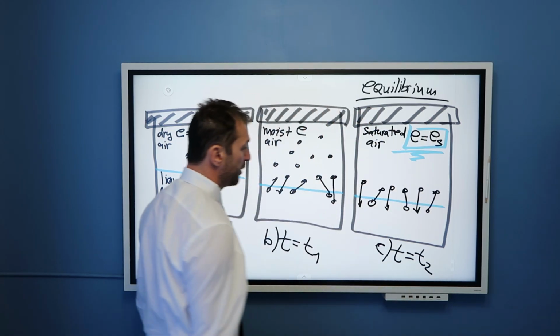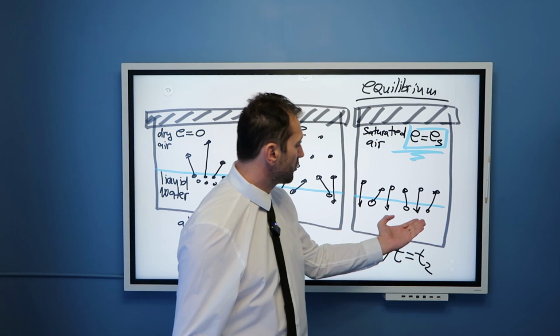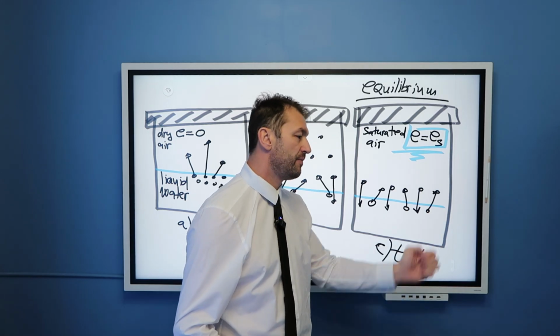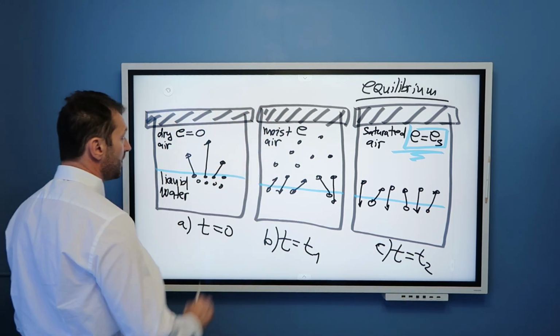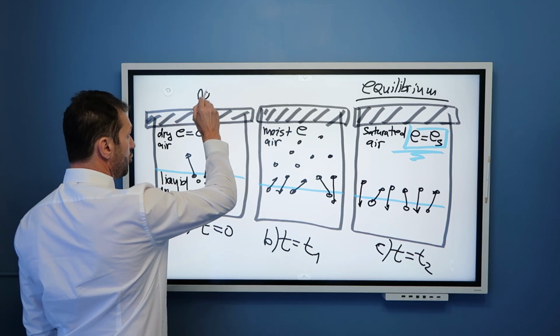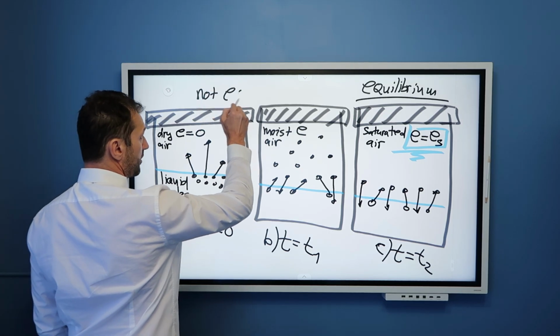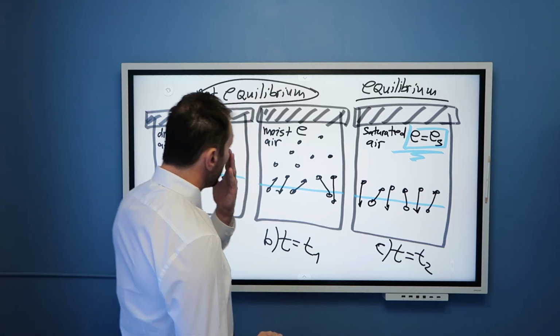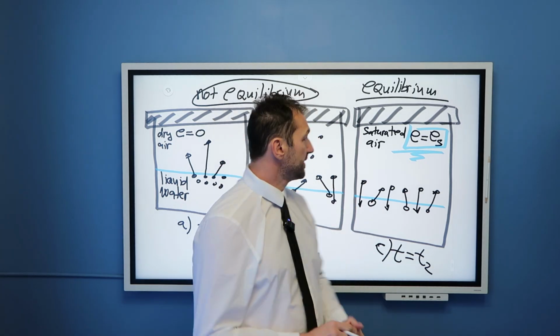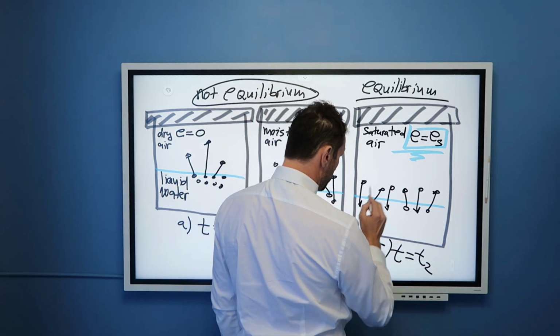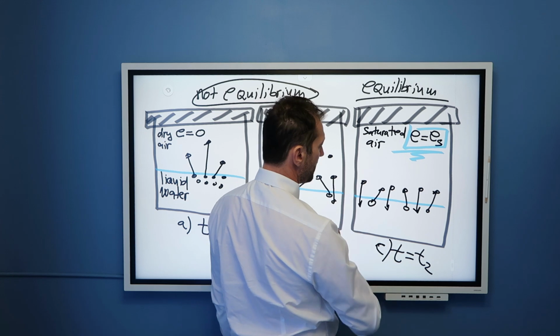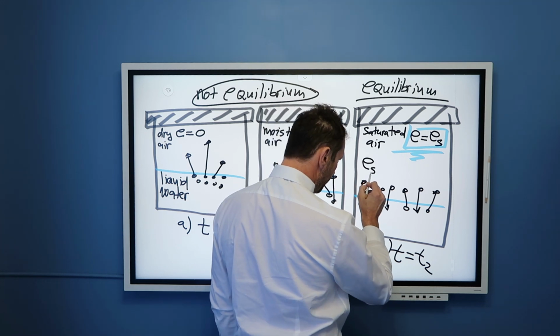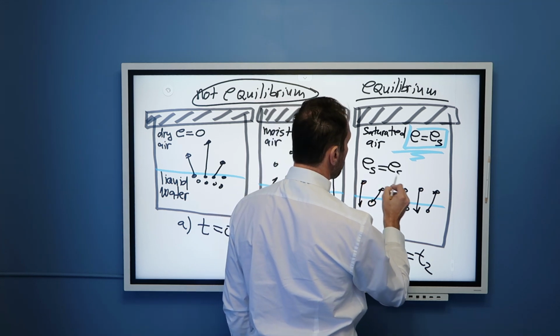Why do we call it equilibrium? Because the rates of evaporation and the rates of condensation are the same. This over here is not equilibrium. Now, you can immediately see that this saturation vapor pressure, and very, very important, saturation vapor pressure depends on temperature.